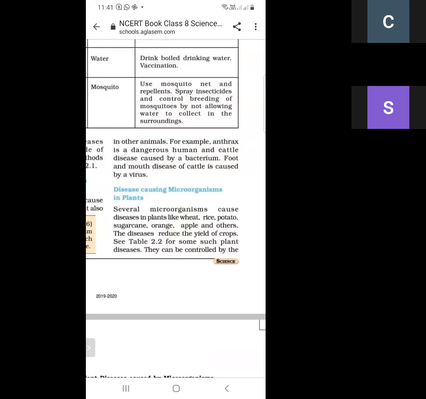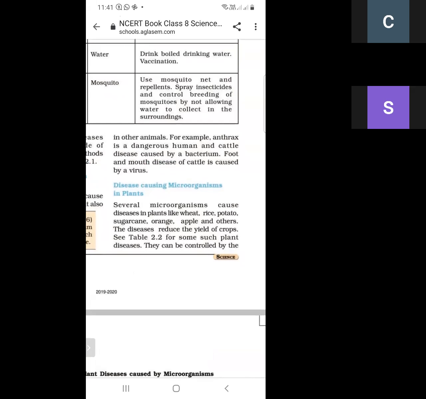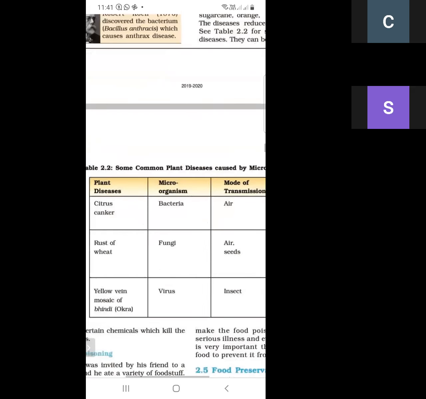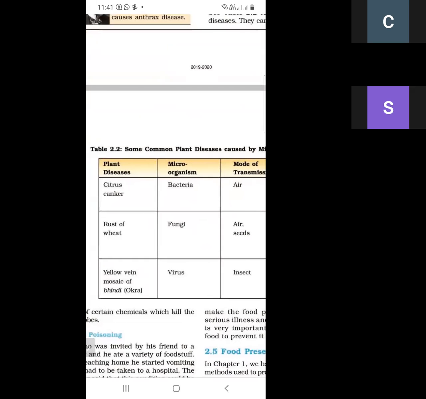And next is disease-causing microorganisms in plants. There are some microorganisms which create disease in plants, and because of these diseases, the plant growth is stopped. So there are three types of diseases. First is citrus canker, second is rust of wheat, and third is yellow vein, and these are due to bacteria, fungi, and virus, and they spread through air, seeds, or insects.